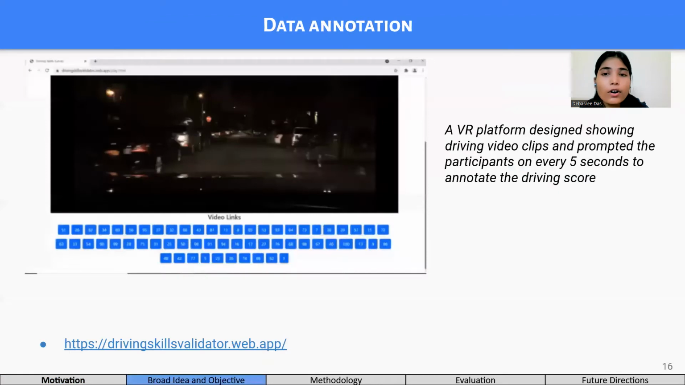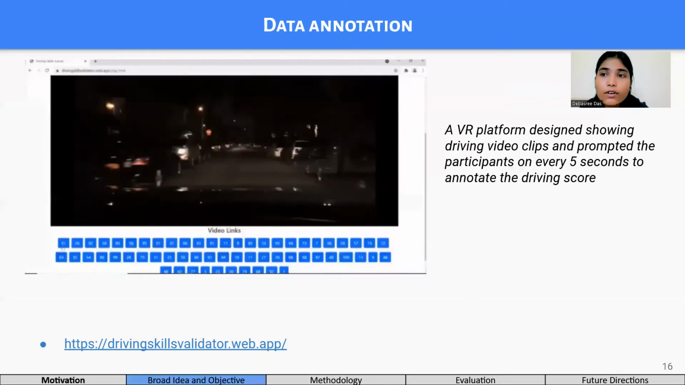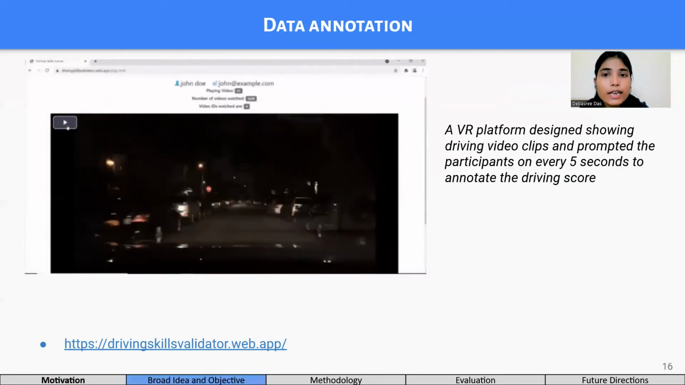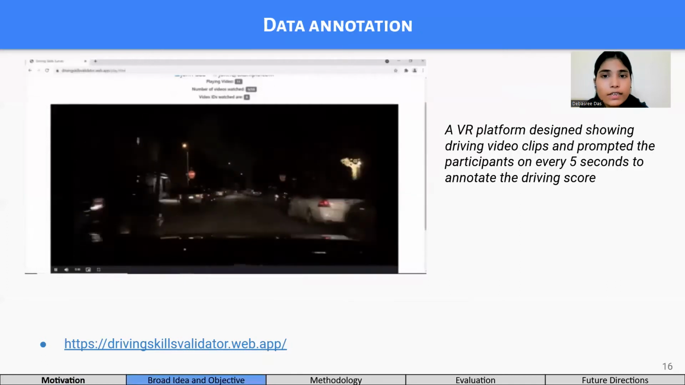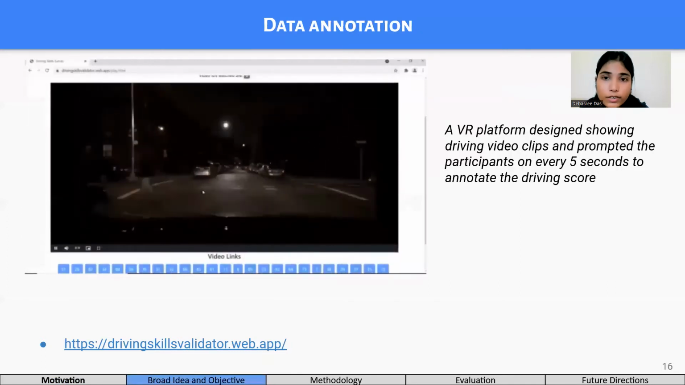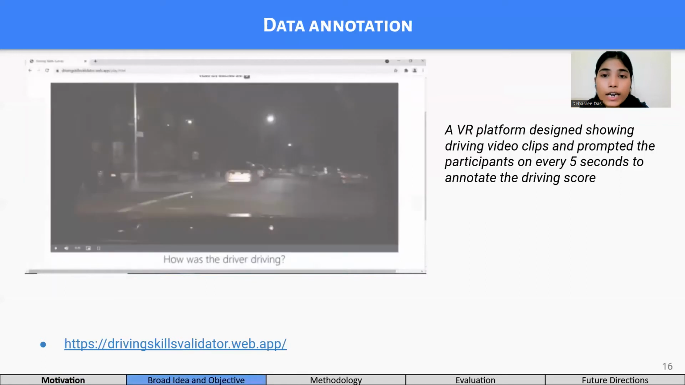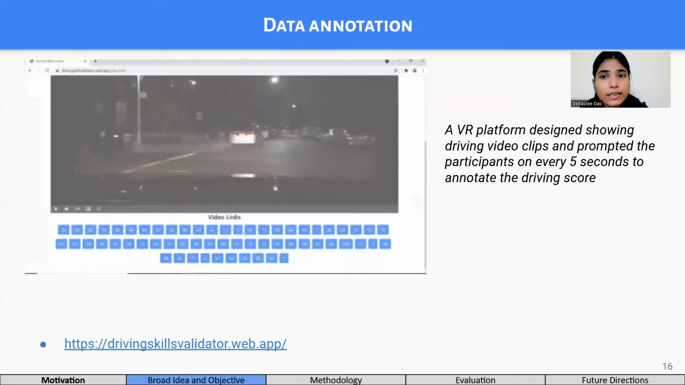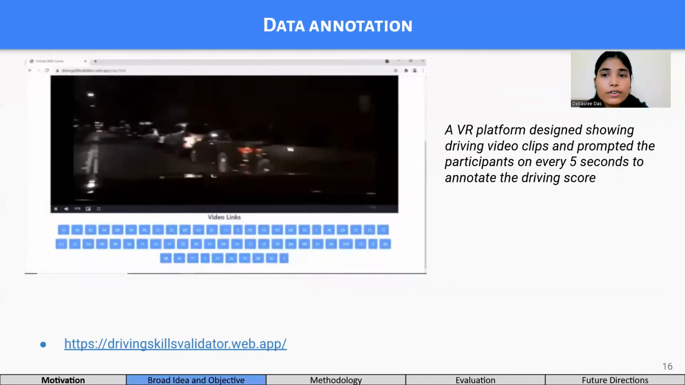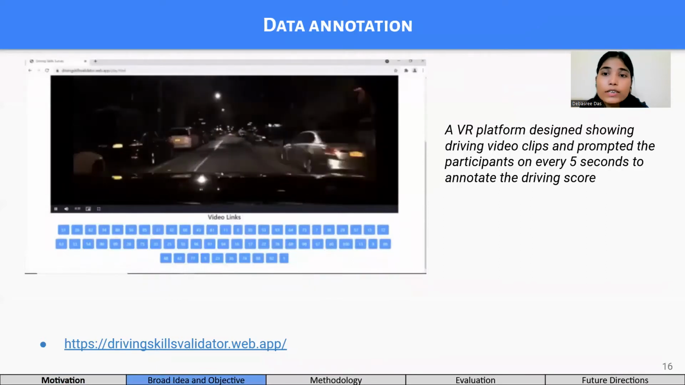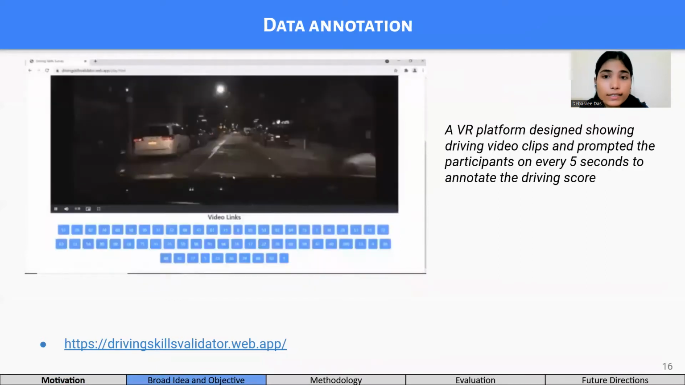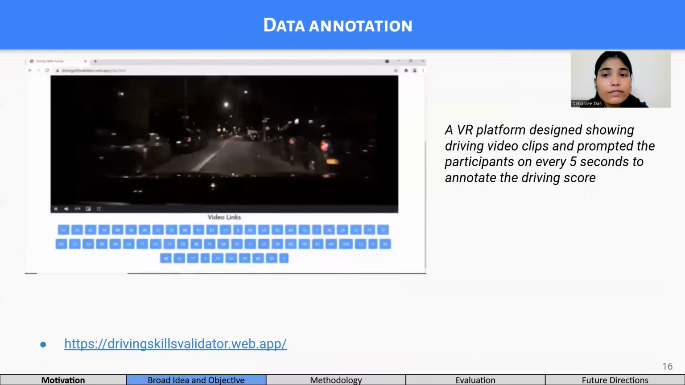Although the BDD dataset used here is a content-rich dataset, it is not annotated on how the driver drives, or specifically the driving behavior score. So we launched a VR application to annotate the dataset. This application shows a driving video clip and prompts the annotator to give a score on a scale of 1 to 5, asking how the driver drives every 5 seconds.